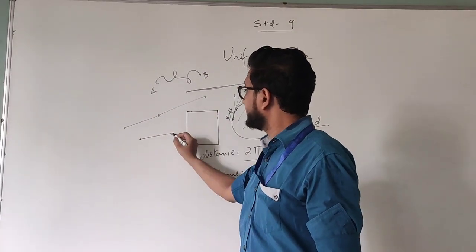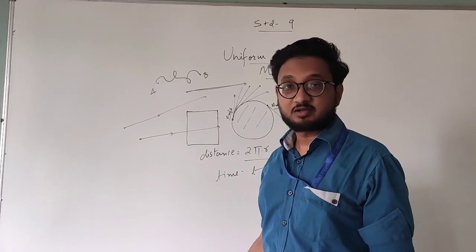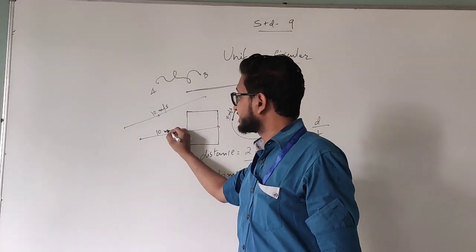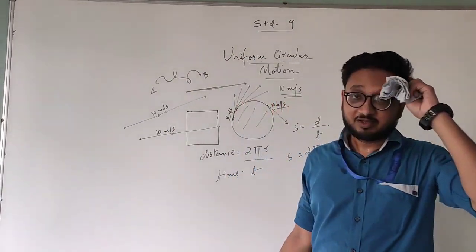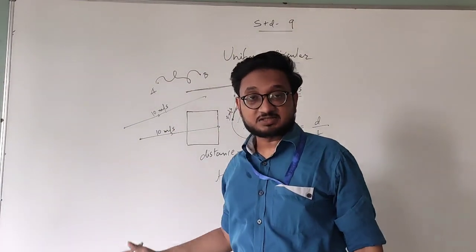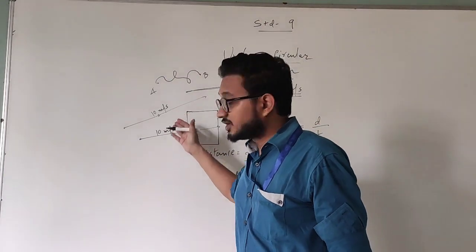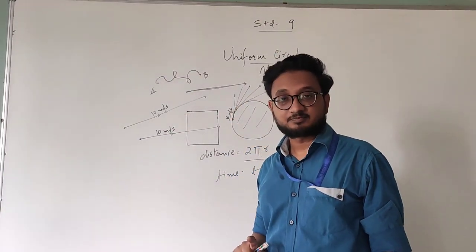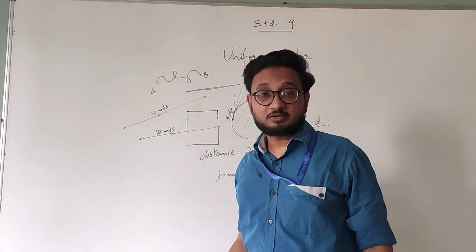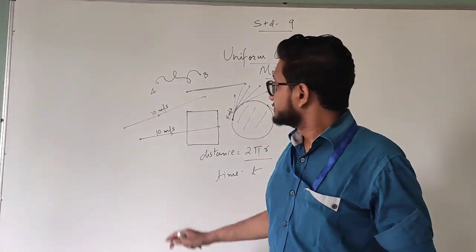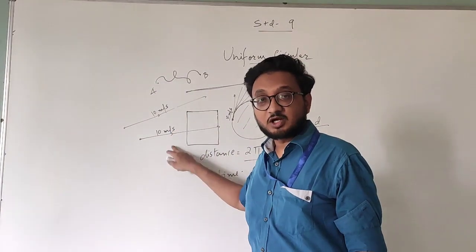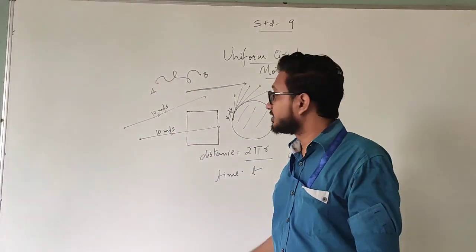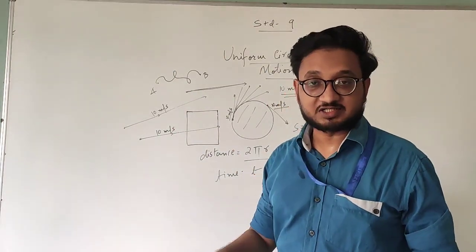One is going in this way, the other one is going in this way. Both have the same magnitude, that is 10 meters per second, just for example once again. But they both have different directions. That means both of these velocities are different. Number alone does not matter. Okay? Even the direction also matters. So, in order to describe the velocity, these two have different directions, and therefore these two are different velocities.